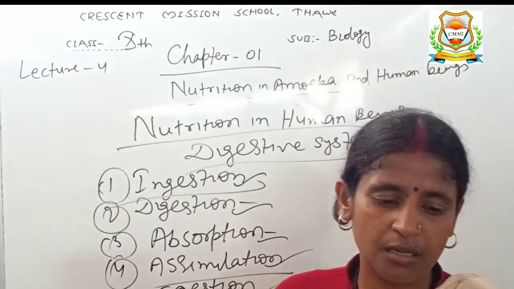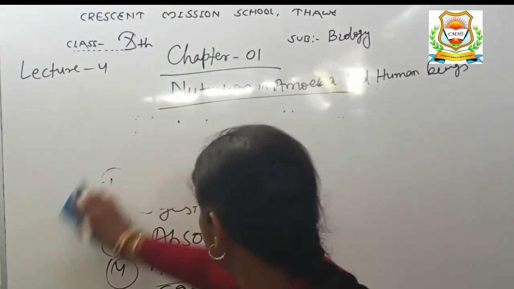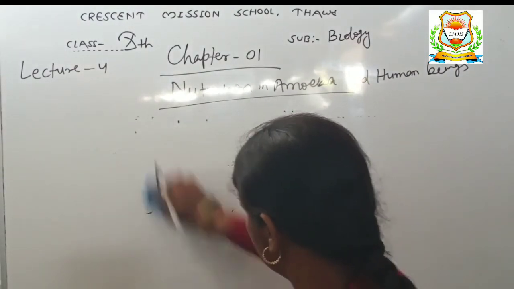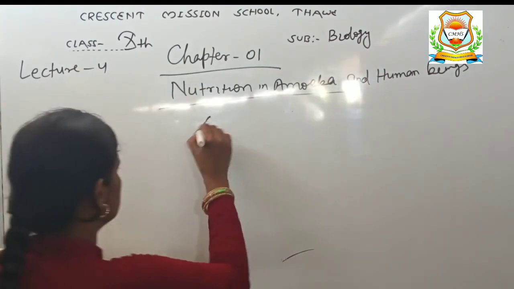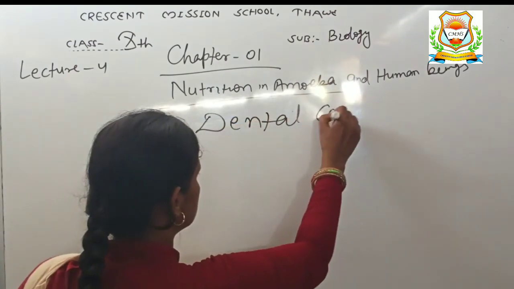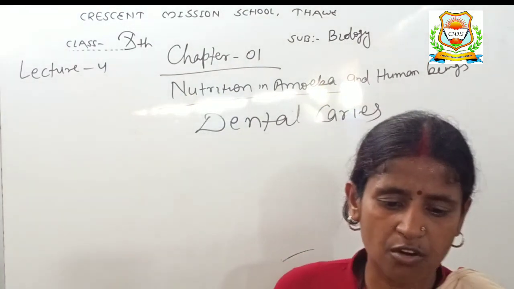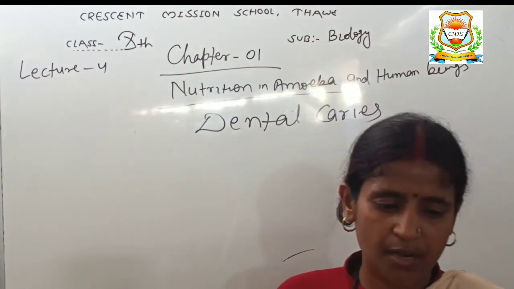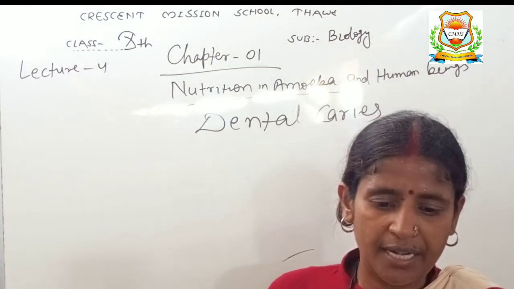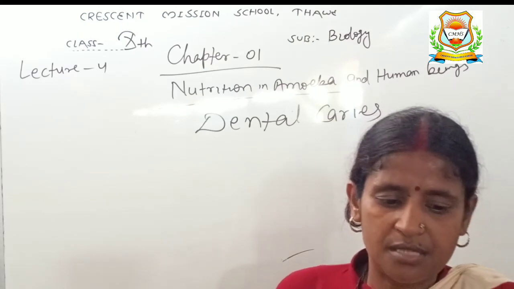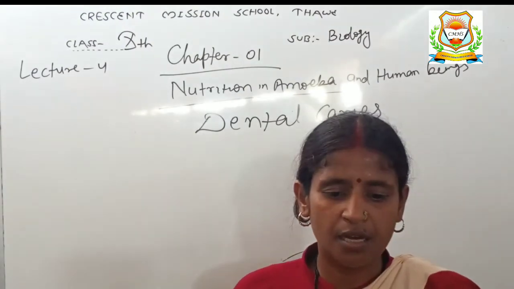The hard outer covering of a tooth is called enamel. Tooth enamel is the hardest material in our body. It is harder even than bones. The part of the tooth below enamel is called dentine. Dentine is similar to bone. Inside the dentine is the pulp cavity. The pulp cavity contains nerves and blood vessels.